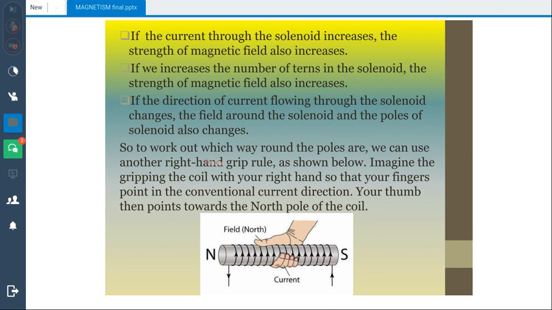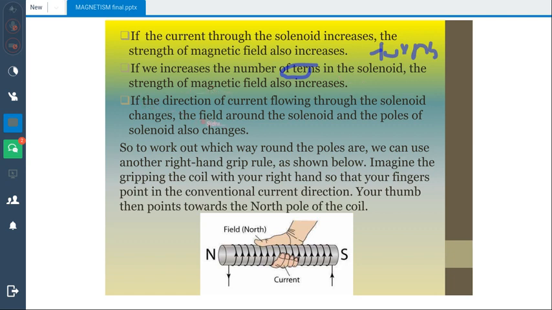What are the factors which affect the magnetic field around a solenoid? If the current through a solenoid increases, the strength of the magnetic field also increases, and if we increase the number of turns in the solenoid, the strength of the magnetic field also increases. There is a grammatical mistake in the presentation here. It is basically the number of turns of the solenoid.